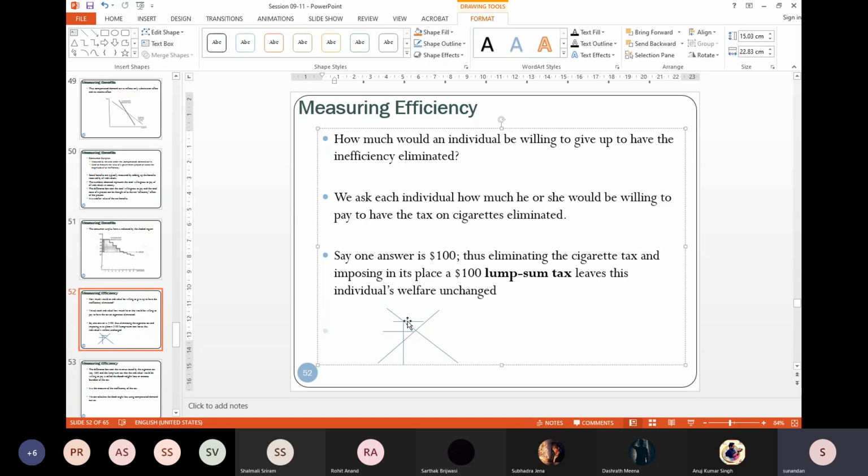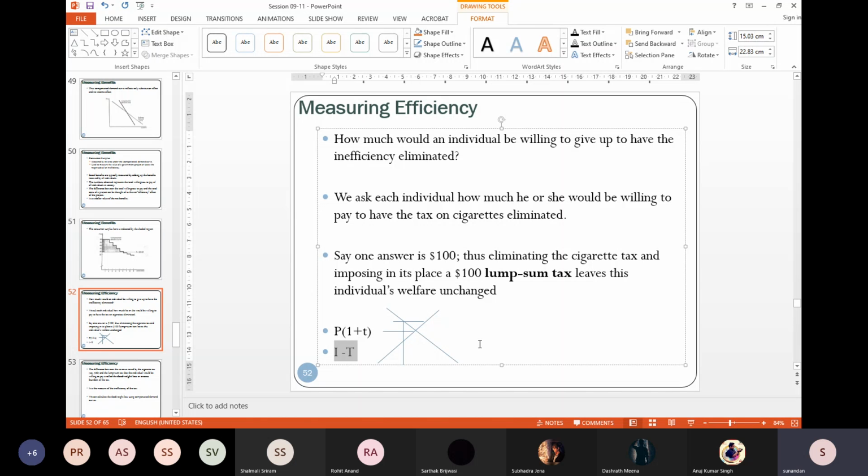Not the tax imposed on the cigarettes. If there is a tax on the cigarette, the price will be P into 1 plus the tax. I'm saying no, it will be the new thing. So instead of the deadweight loss generated when I'm having a tax which is reflected in the price, and hence resulting in certain deadweight loss and inefficiency, I'm just asking you to remove this part, but give a lump sum tax so that your budget line shifts in.